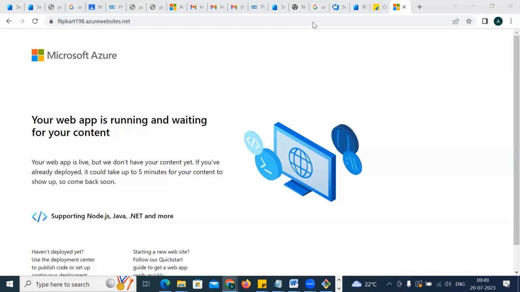Okay, so this is a website basically, right? This is a live website. Now understand the meaning of that. It comes here as your web app is running. That means your website is running but waiting for the content. Content means the code, the logic which will display the home page, download page, whatever the website is.